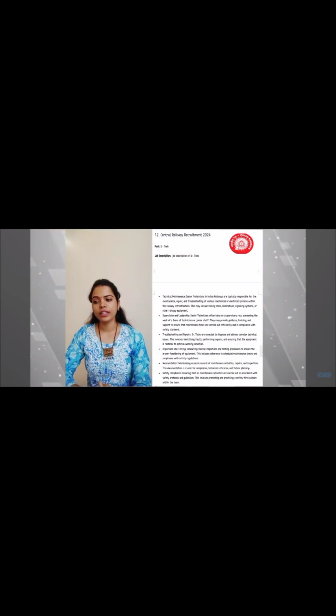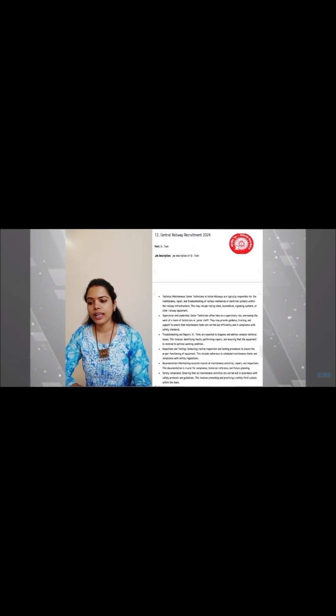There is a central level recruitment 2024 for the post is a senior technician. Let's see the job description for the senior technician. Technical maintenance. The senior technician in the Indian Railways are typically responsible for the maintenance, repair and troubleshooting of the various mechanical or the electrical system within the railway infrastructure. This may include the rolling the stock, locomotive, signaling system or the railway equipment.